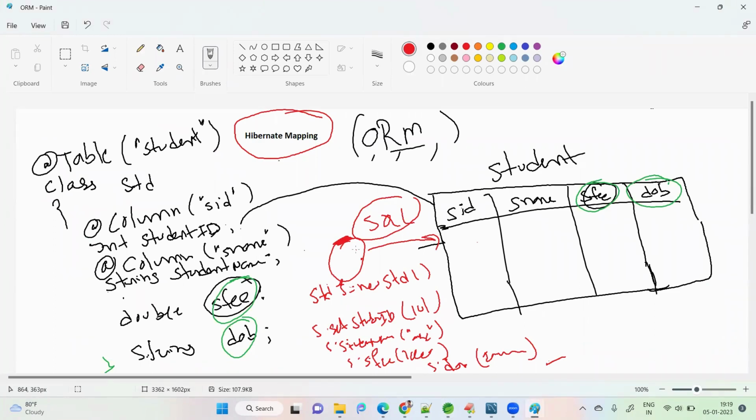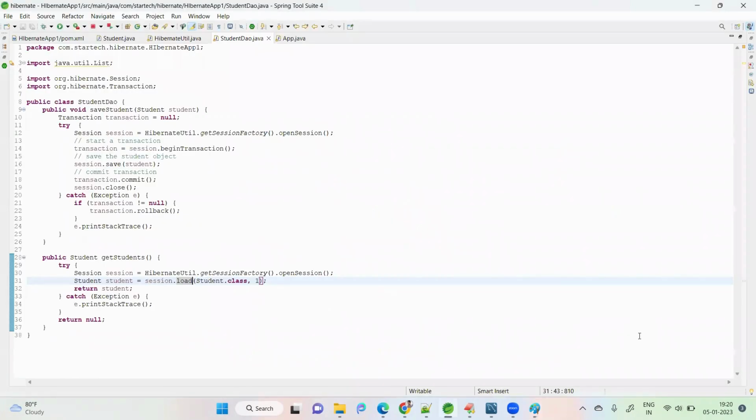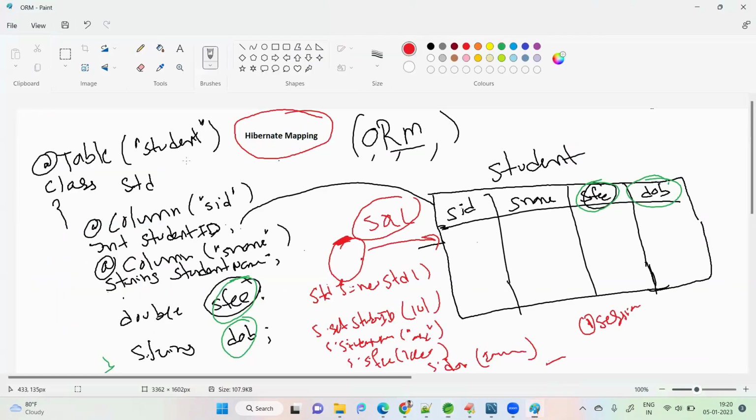How to save? First, we need to get one session object. Next, we need to open one transaction. Third is save data.